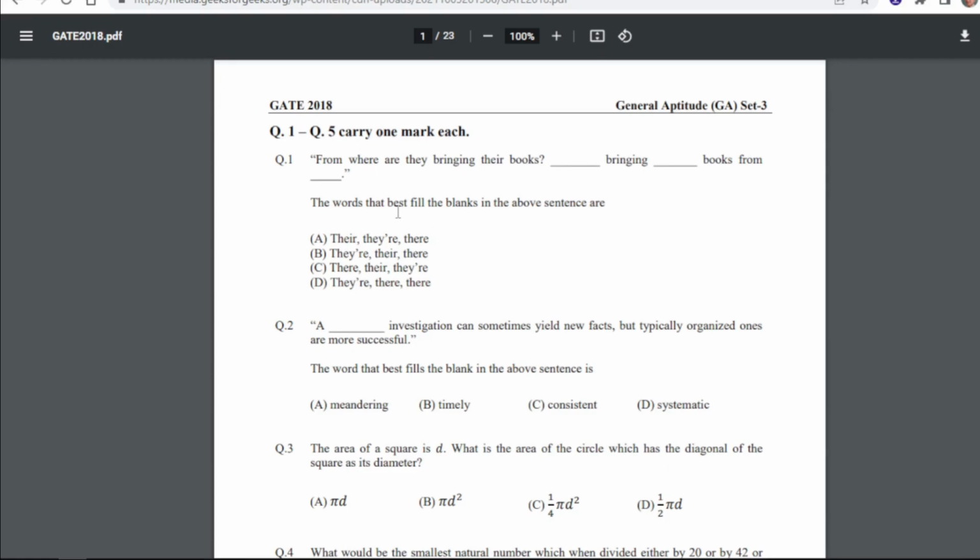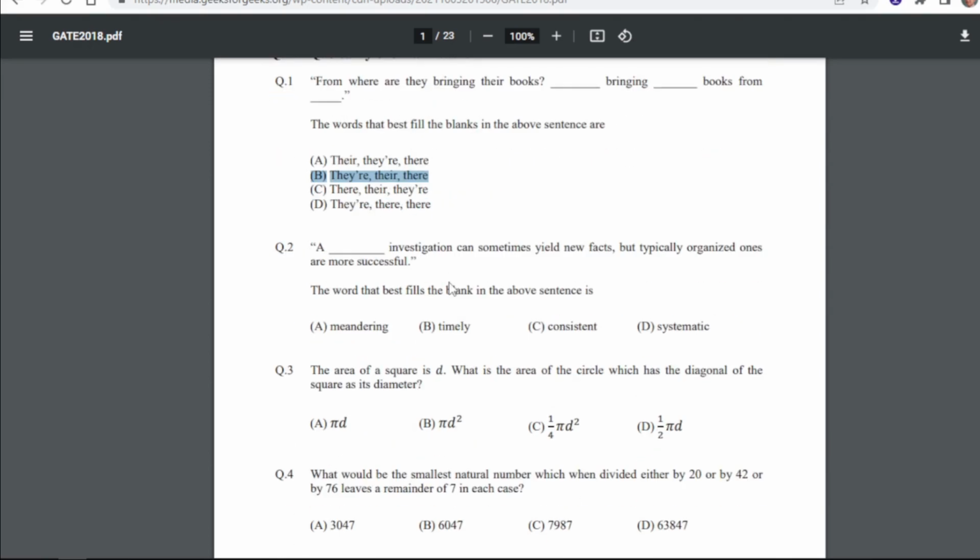From where are they beginning their books, dash, bringing dash books from dash? The word that best fills the blanks in the above sentence is what? For this our answer is B, that is, from where are they beginning their books. They are beginning their books from there. So the answer will be this one, B.